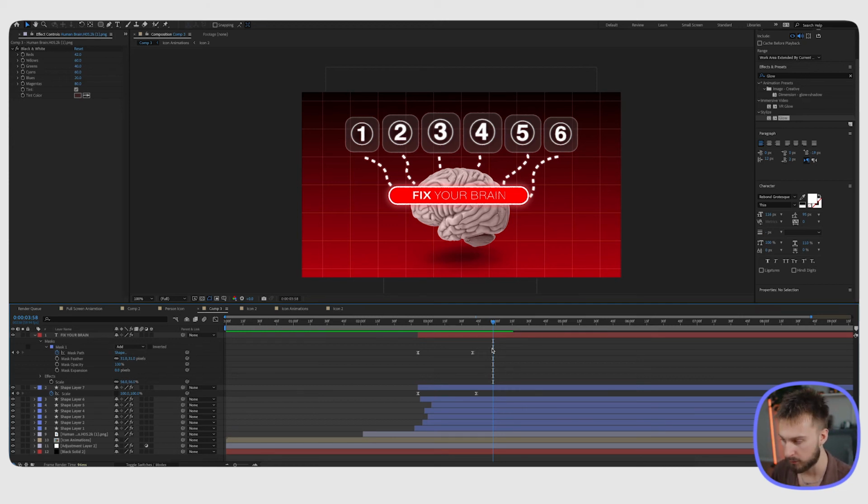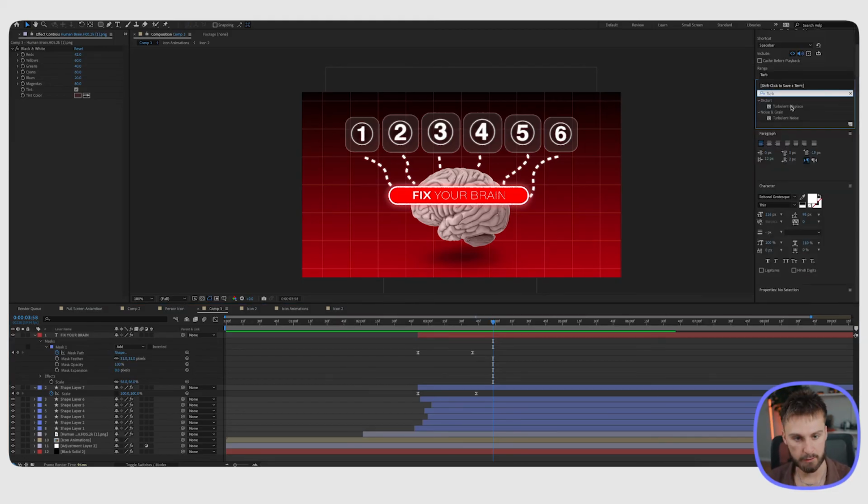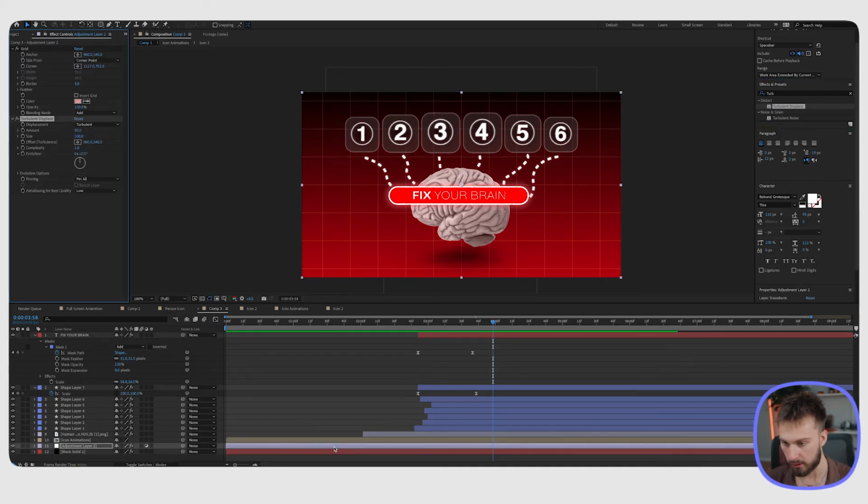And this is where we get into the common effects that Iman uses. And you can save these as presets so you can bring this to any project to get what we're getting here. So first thing I'm going to do is go back to that turbulent displace. I'm going to put this on the grid layer, so the adjustment layer. Obviously it looks pretty crazy here. So we're going to turn the amount to 4 and turn the size down to 20. I'm going to turn the size to 2, and then we're going to just increase the amount so it gives it a little bit of that jagginess to it. So we got the turbulent displace down for that.